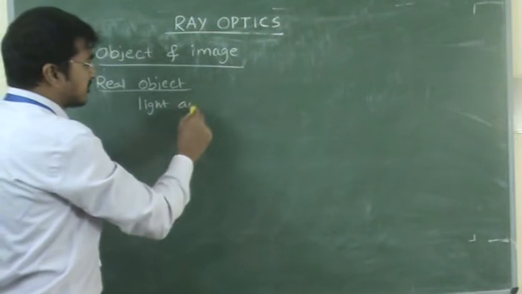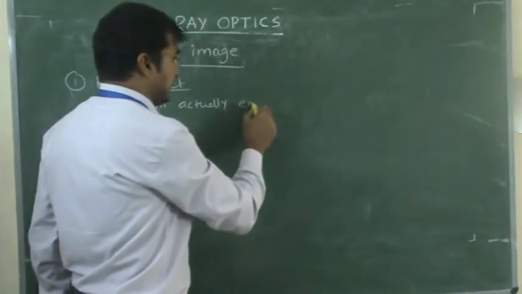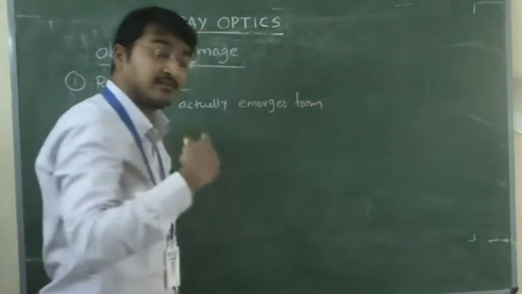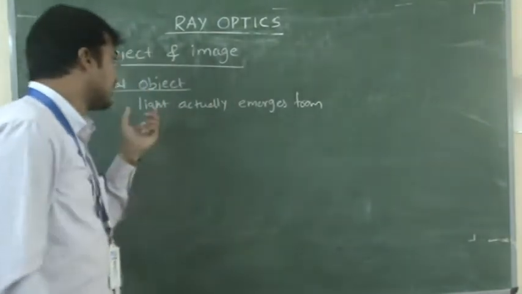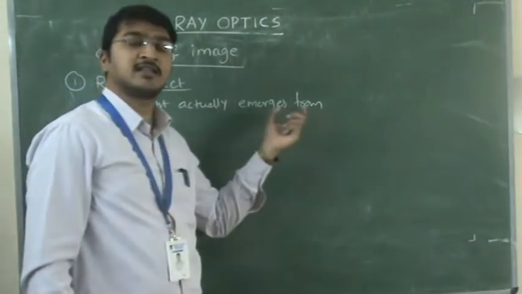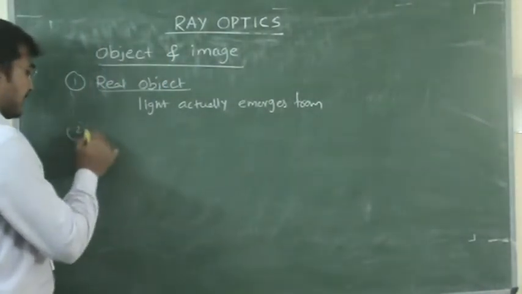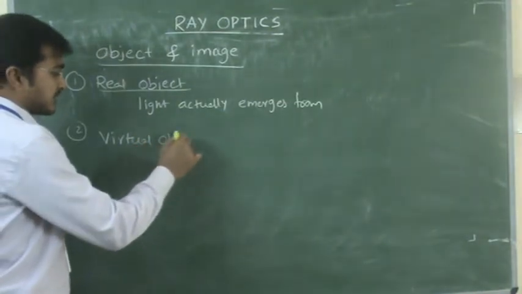I am using the term actual: the light actually emerges from or diverges from this point. This is also called the source of light. This is real. What is virtual? A virtual object.